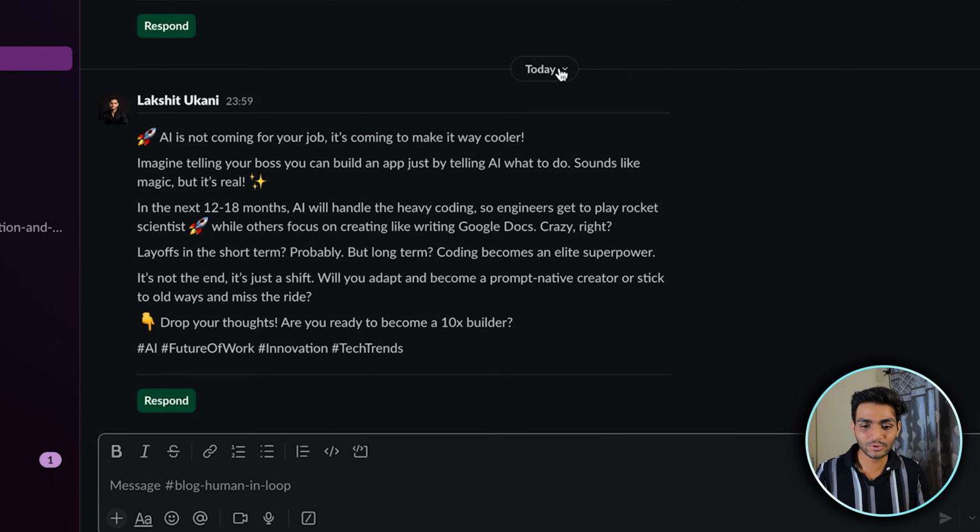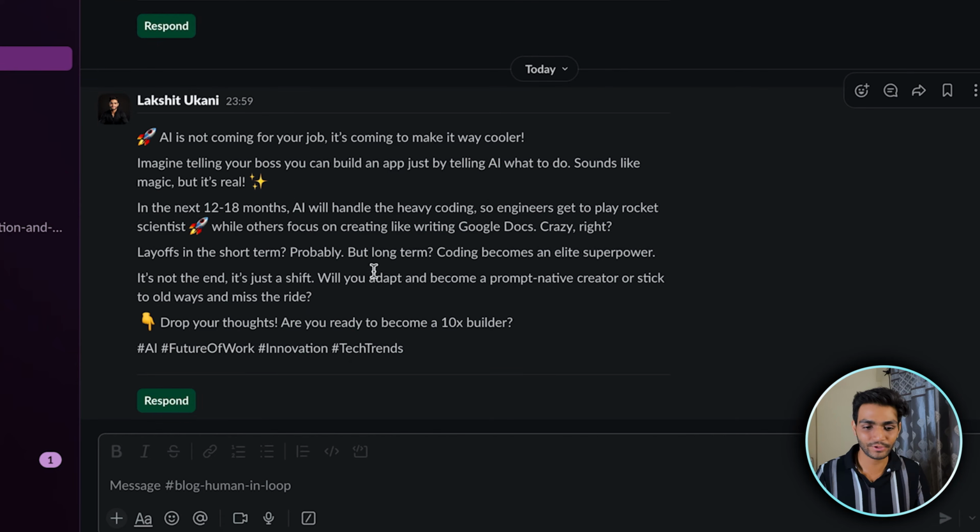So over here we can see, just now we got this message. AI is not coming for your job, it's coming to make it way cooler. Imagine telling your boss you can build an app just by telling AI what to do. Sounds like magic, but it's real. So you can see such an amazing creative post it is written over here. It's all the magic of the prompt which we have used over here. I'll be showing you that. And you can see we have a perfect CTA. Drop your thoughts. Are you ready to become a 10x builder over here? So a great LinkedIn post it is.